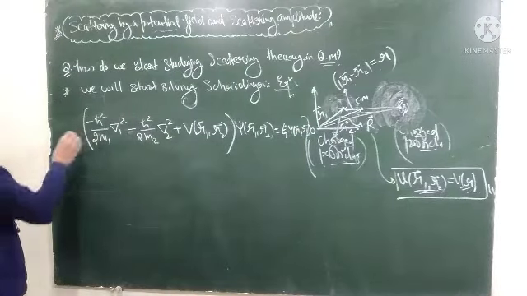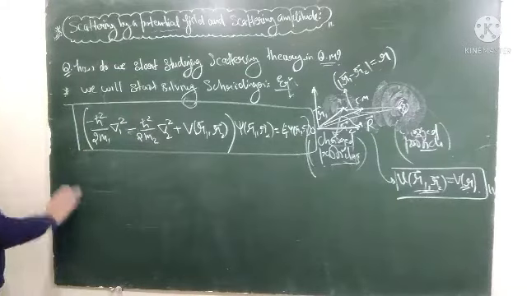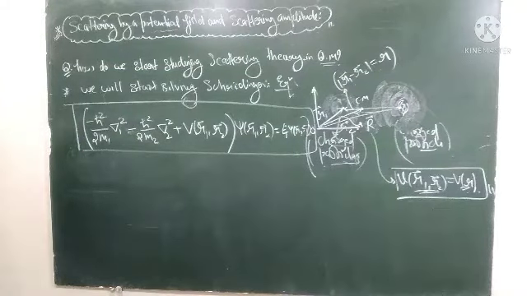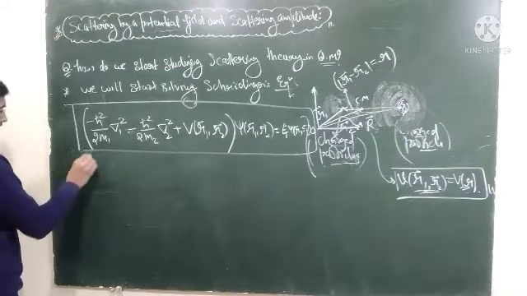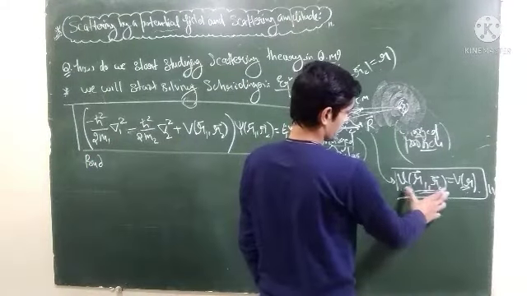So this is the Schrödinger equation for this system that we have to solve to get something about the scattering process, right?